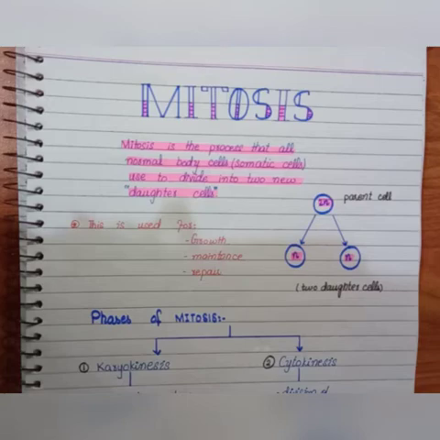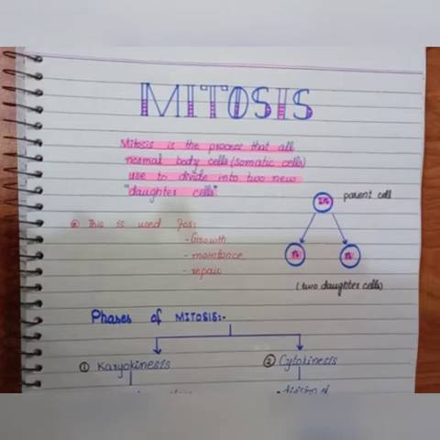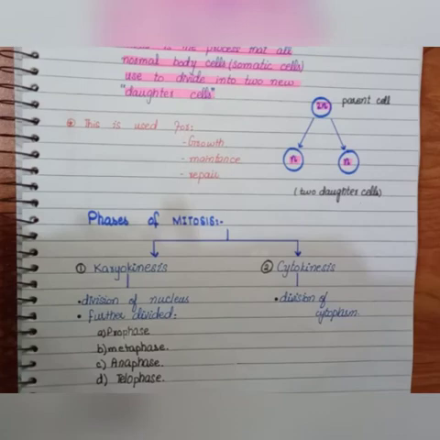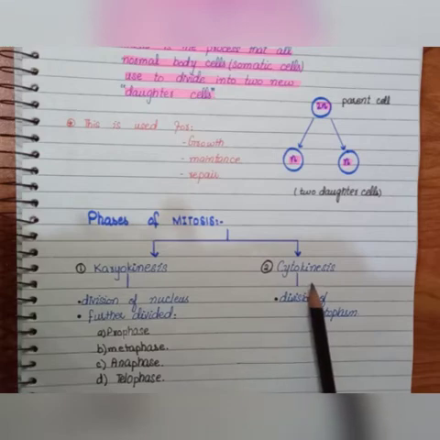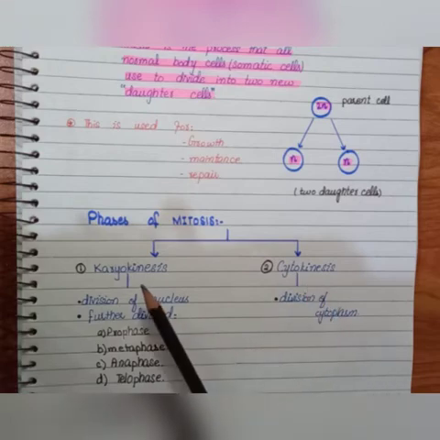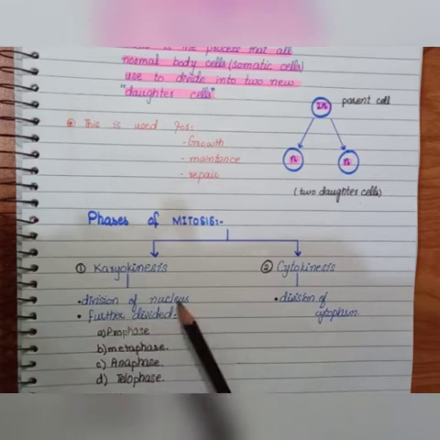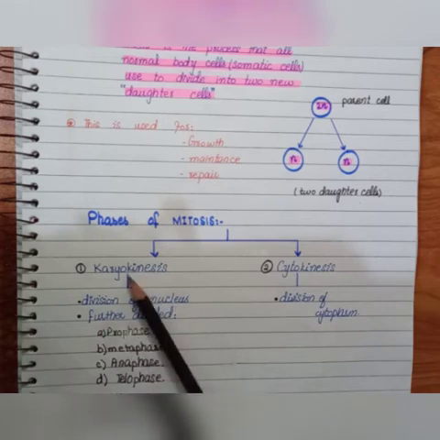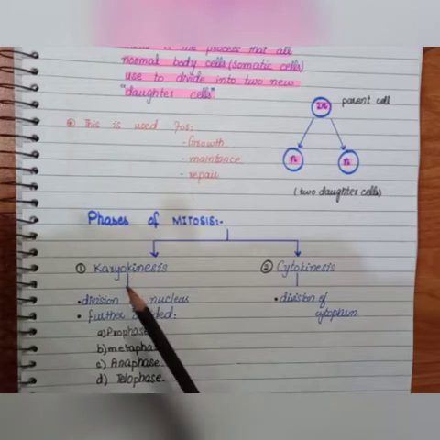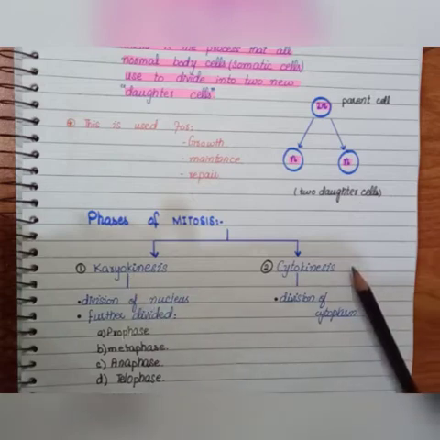Like the interphase, mitosis also has different phases, and these phases are of two types. These phases are karyokinesis and cytokinesis. Karyo means nucleus, so the division of the nucleus is known as karyokinesis. Second is cytokinesis.